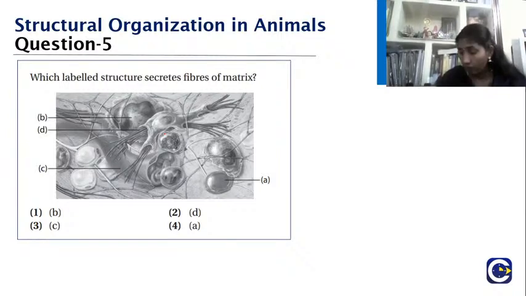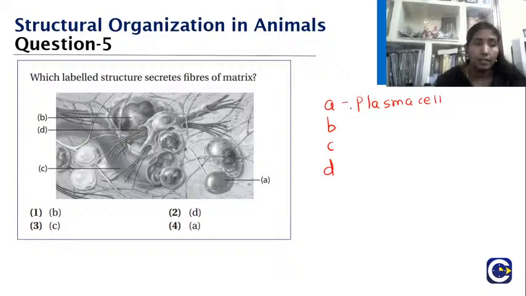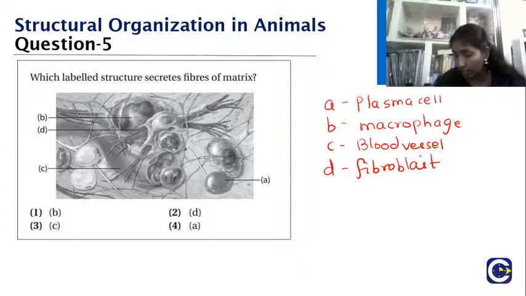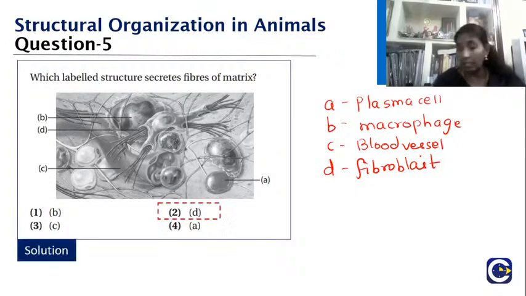Yes, very good. So let me go through what A, B, C and D are. A is the plasma cell, B is the macrophage, C is the blood vessel, the blood capillary, and D is the fibroblast. Now can you all answer me what the answer is? Yes, Manjula, Srivatsan, Shreya, I think you are all giving the answer. Excellent students. The answer is D, fibroblast.